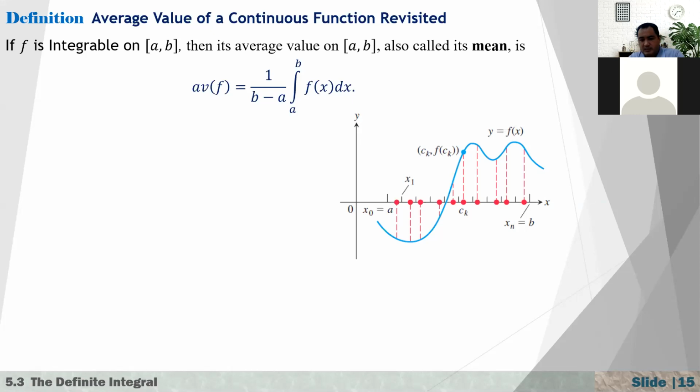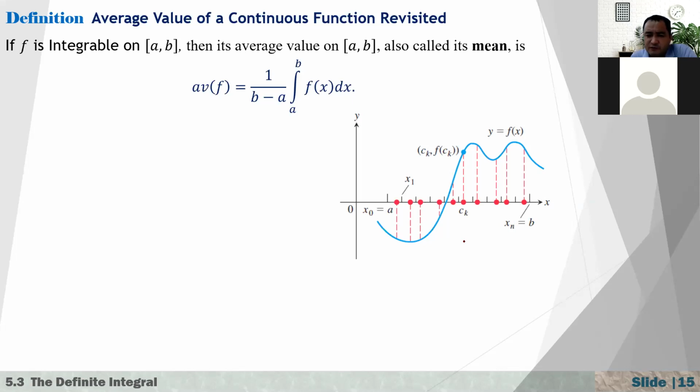Using the basic definition, we form our sum, and you will see that we will have a Riemann sum. Actually, we can turn this into a Riemann sum. Suppose we give this as a definition: if f is integrable on [a, b], then its average value on [a, b], also called its mean, is the average value of f equal to 1 over (b minus a) times the integral from a to b of f(x) dx.